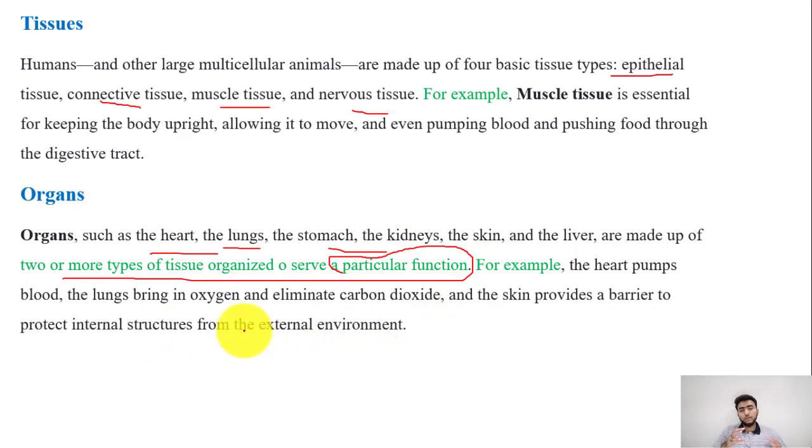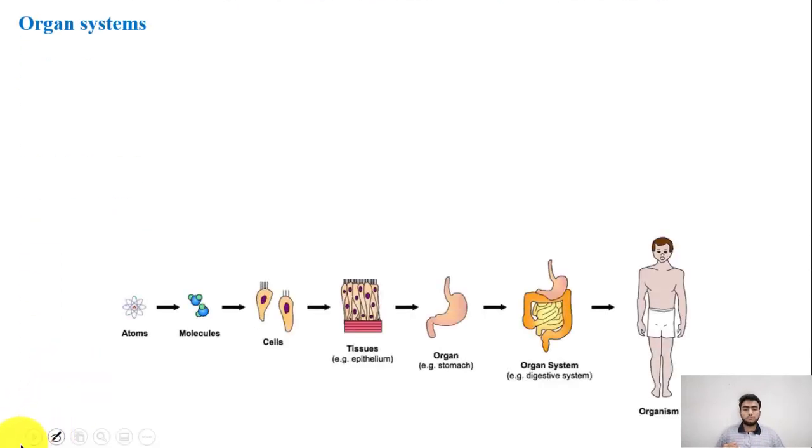So you really need to understand in a holistic manner that simple cells join together, closely linked, to give rise to tissues. Then tissues of 2 or more types give rise to organs, and then the story continues on to giving rise to organ systems that we'll see now. Organ system. So before that, I'd like to talk about the organization again. This diagram illustrates the organization.